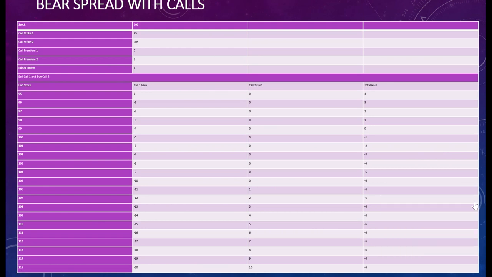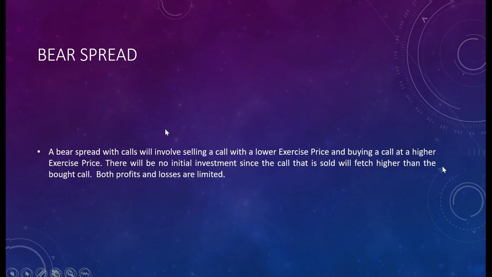So here we are starting with the bear spreads with calls. As we have discussed, a bear spread will be applied only when you have an expectation that the market is going down in the future, right? So it is completely based on your understanding of the market. If you feel that the market is going to enter a bearish phase, then you can apply this strategy. And maybe if your understanding is not right, then the strategy would not be very fruitful for you. So the strategy can be applied only when the market is in a bearish phase or going to enter the bearish phase. Here we will first be discussing bear spread with calls only.